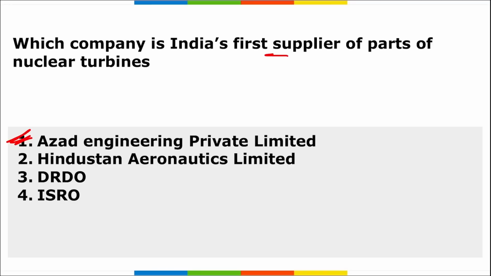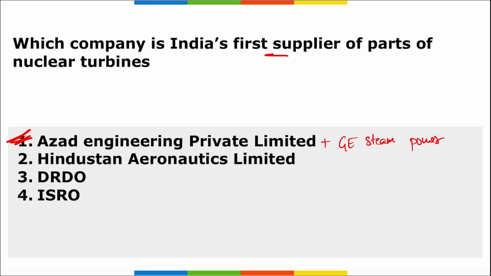It is a precision-based engineering firm, and GE Steam Power, an American engineering technology company, has agreed to a long-term supply deal for nuclear turbines. In this you can also add GE Steam Power. But if the question just mentions Azad Engineering Private Limited, it will also be accepted.